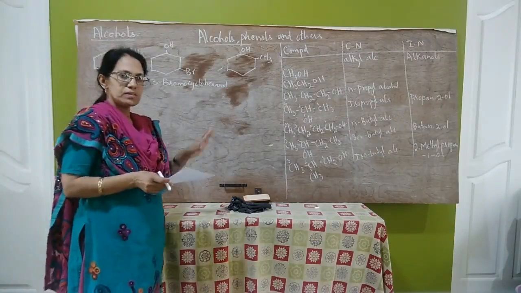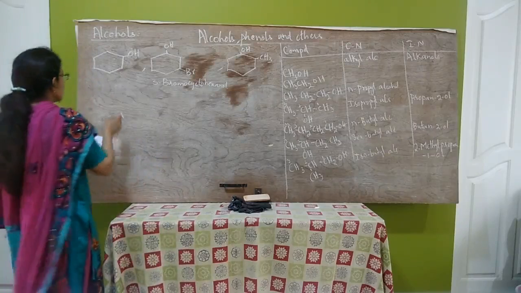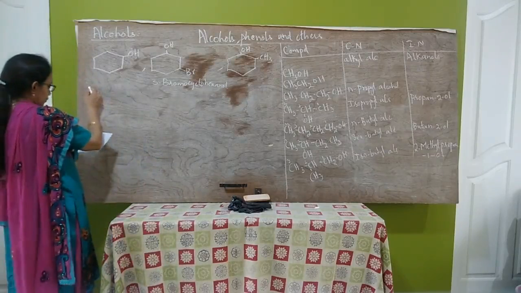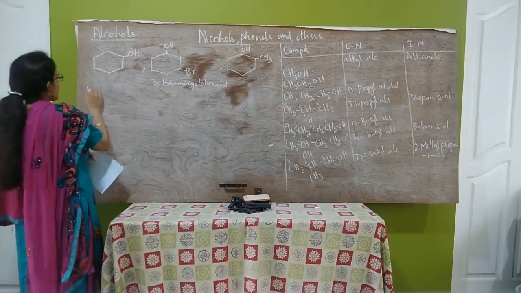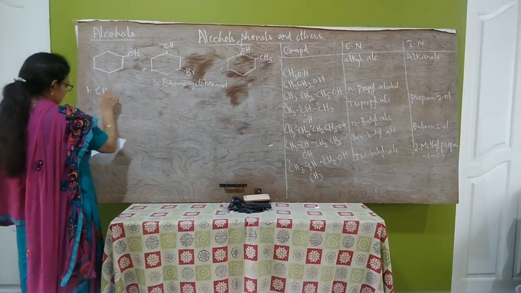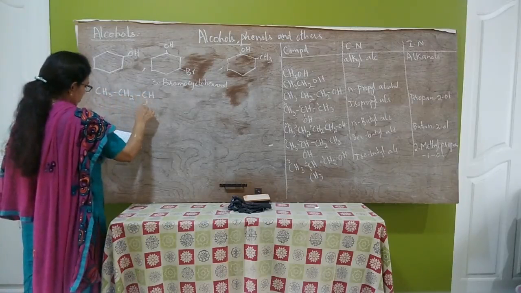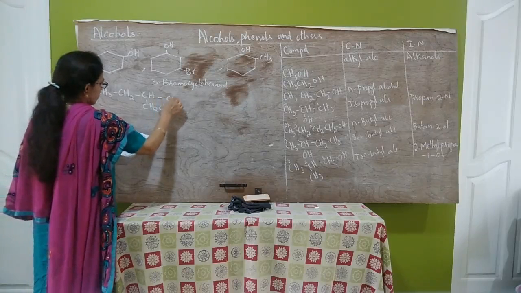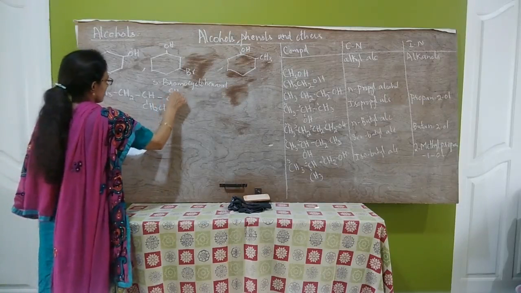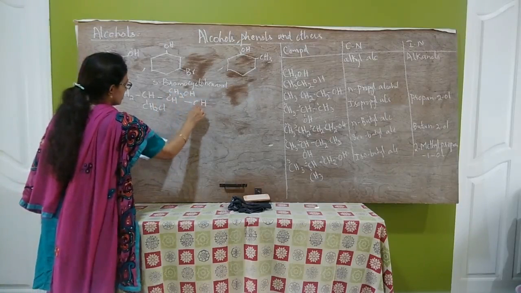You go through the in-text questions and try to answer them. Here some compounds are given for writing their IUPAC names. So the first one is CH3, CH.